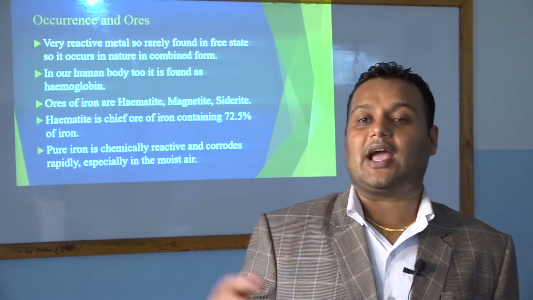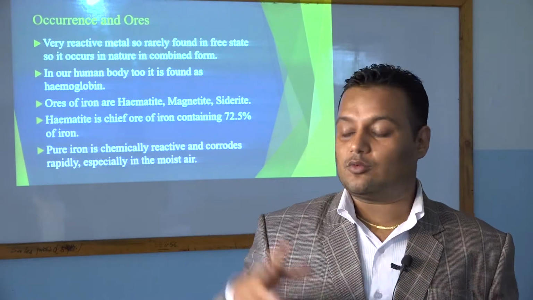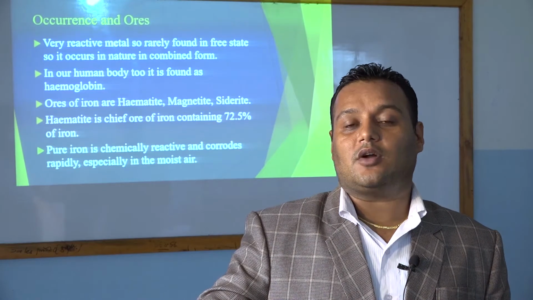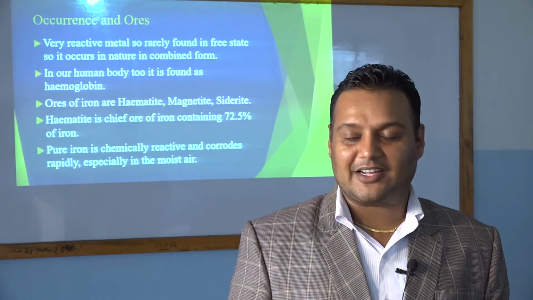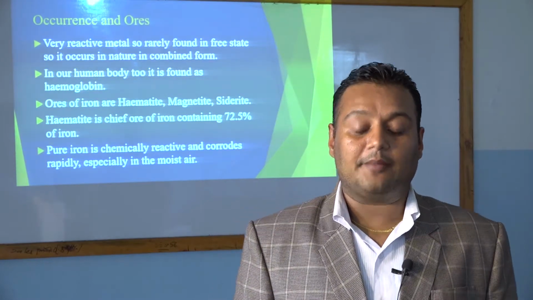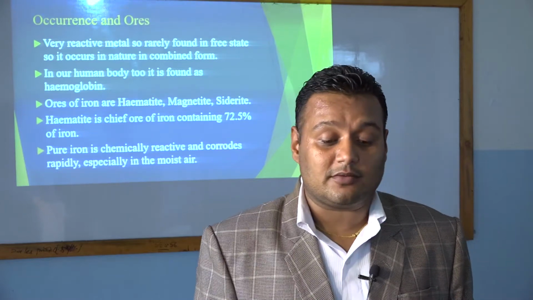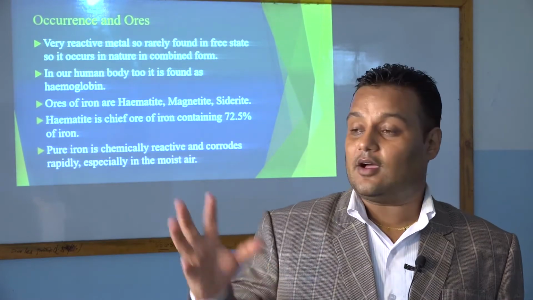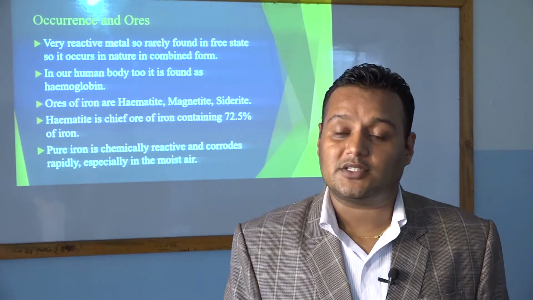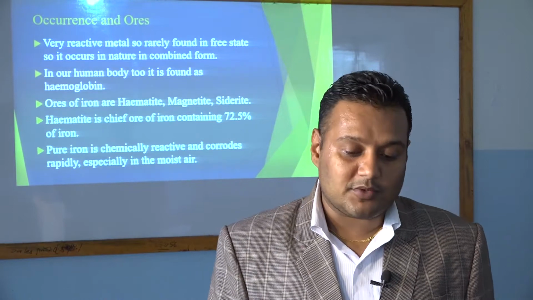Okay, here we get iron in the mixed form or in a compound form. So we have to find that ore and undergo different processes, which is called metallurgy, and we will extract the iron in the pure form. Hematite is the chief ore of iron, containing 72% of iron. That means in an ore named hematite, we get 72.5% iron and 27.5% is other composition.